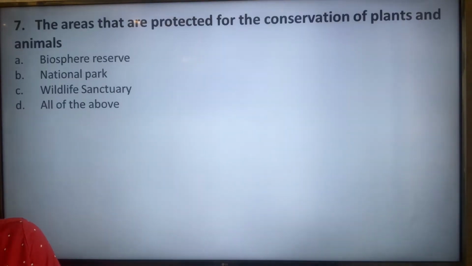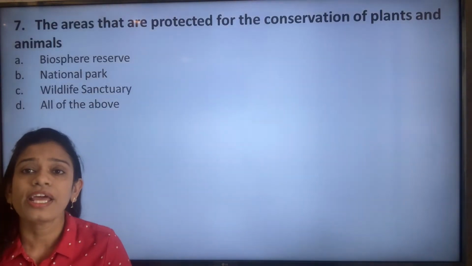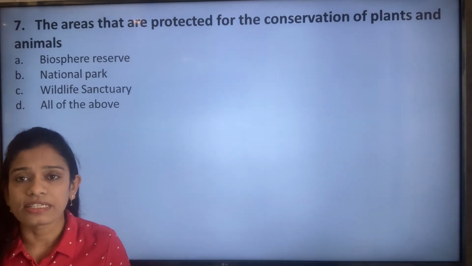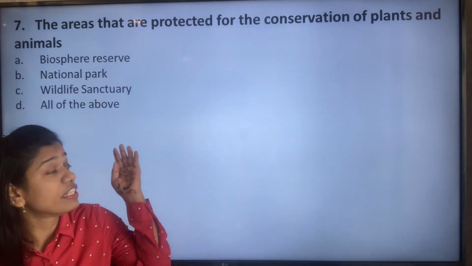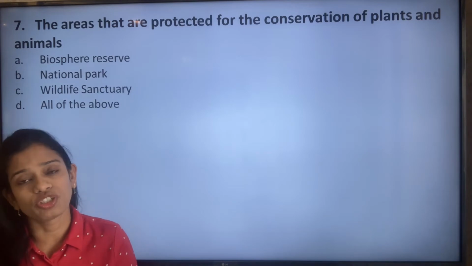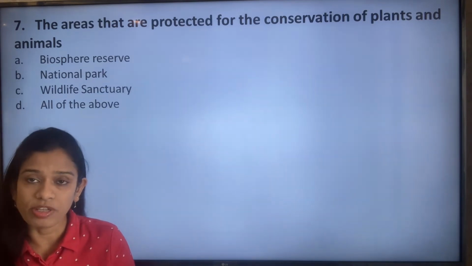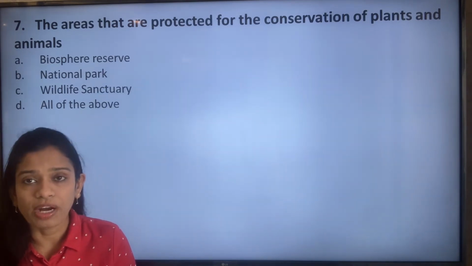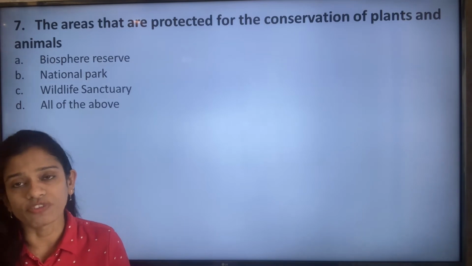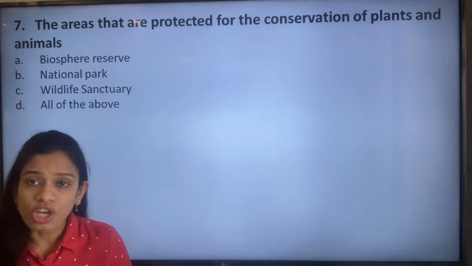The next question, the areas that are protected for the conservation of plants and animals. So which of these options are used for the protection of the animals and plants? Is it the biosphere reserve, the national park, or the wildlife sanctuary, or all of these? It is option D, all of these.